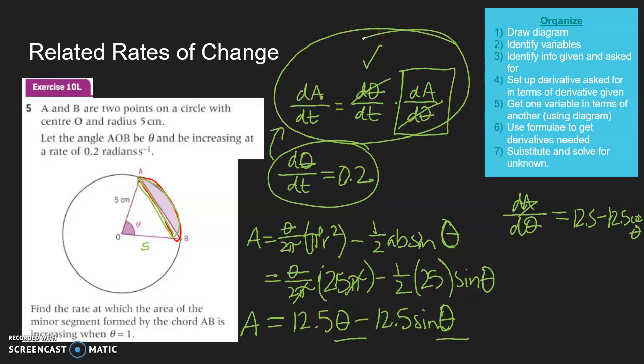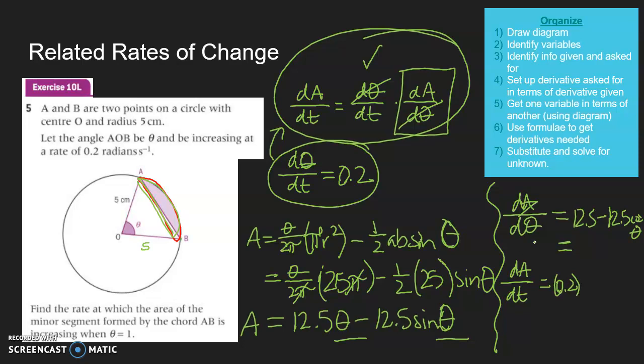All right, so we're going to say dA/dt equals dθ/dt, which was given to us, is 0.2, times, well, let me find out what this is when theta equals 1. All right, so let's just put that in our calculator. We have a radian of 1.